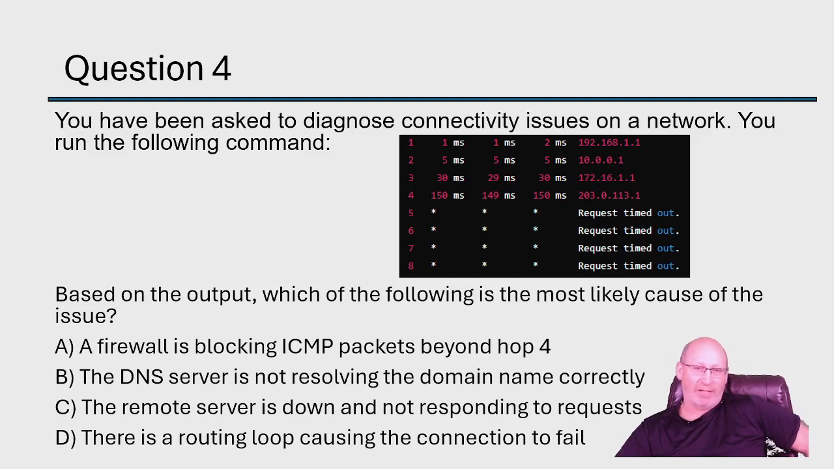I think if there was a routing loop, we would see the reverse, right? We'd see a loop in the system. We don't see that in this. We see that it hits 1, 2, 3, and 4 without any issues, different IP addresses, and then it times out, right? So definitely not routing loop. The remote server is down and not responding to requests.